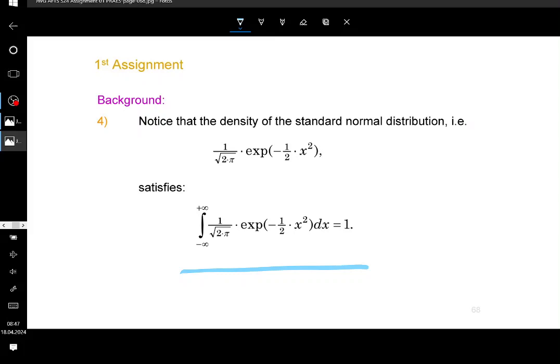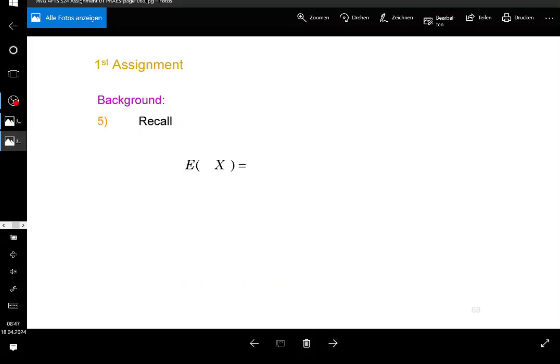Okay, so people are kind of struggling with that, and then you would basically, this is something that you don't need to prove then. So if I give you these hints, this is something that you can use already. You don't need to take care of that anymore. Okay, so everybody knows that the total area of a density is equal to 1, including that of the standard normal distribution. So that's basically what you will have here. You don't need to take care of that.